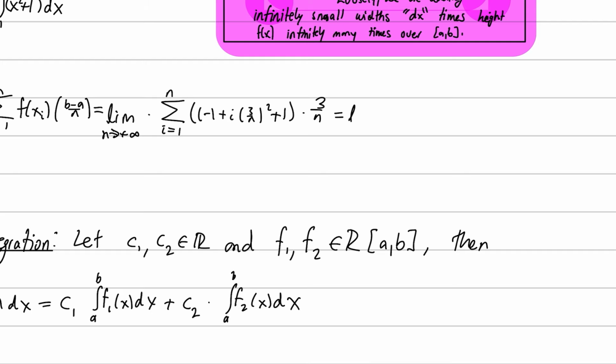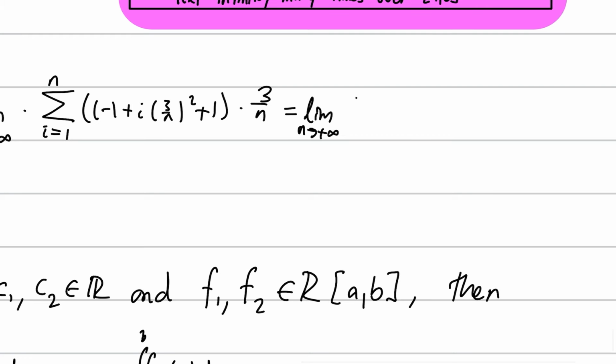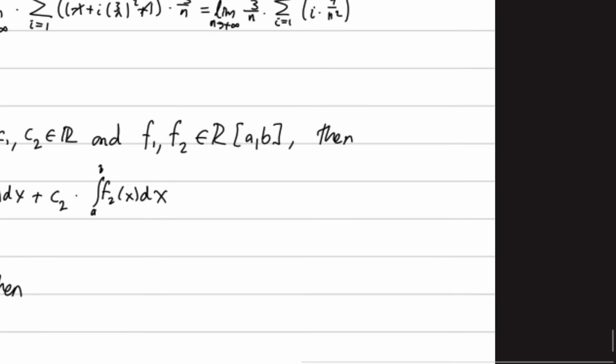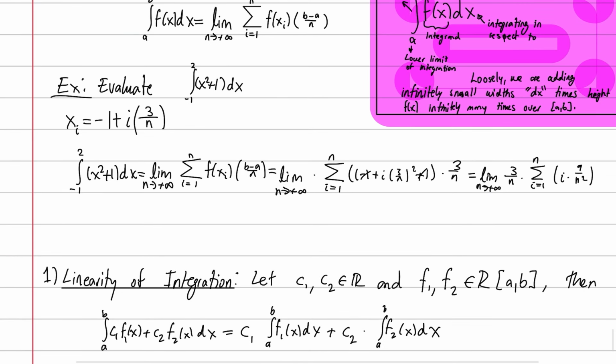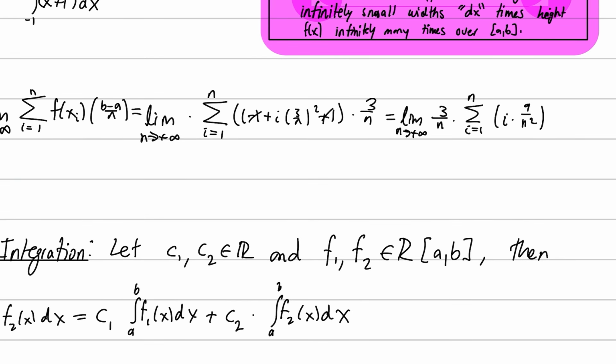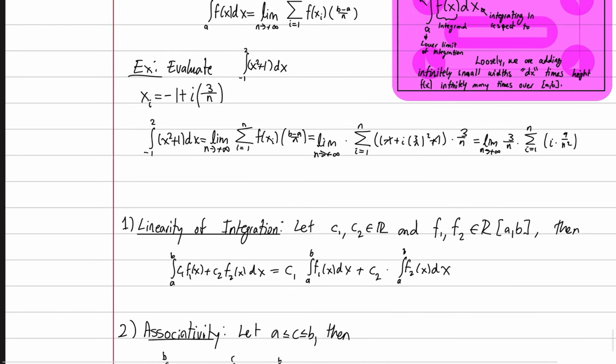And we can evaluate this limit. Hopefully you remember how to do this. I explained how to do this in the video on summations, so for that reason I will leave the rest to you. But the most important part of all this, and by the way these two cancel out, is to do this setup. This is the most important part of it all. The rest you should know how to evaluate, so I'm not going to go over that. The rest is just limits and sums, but the setup is the most important part. So hopefully you can get that.